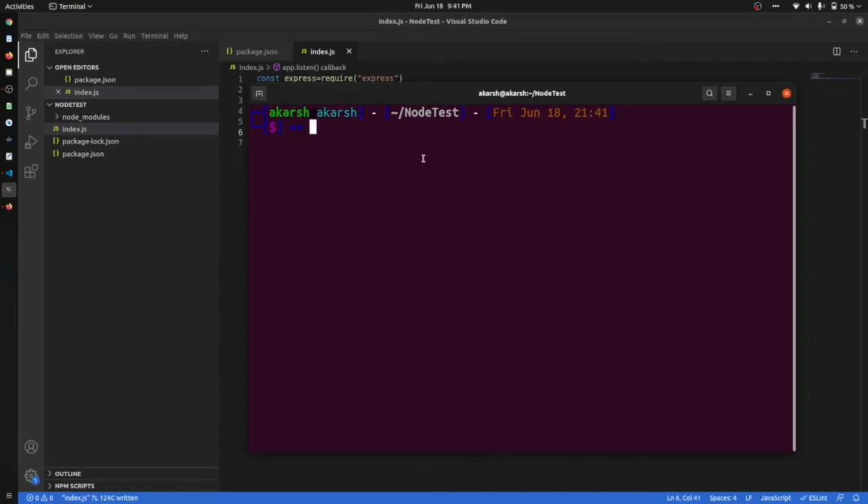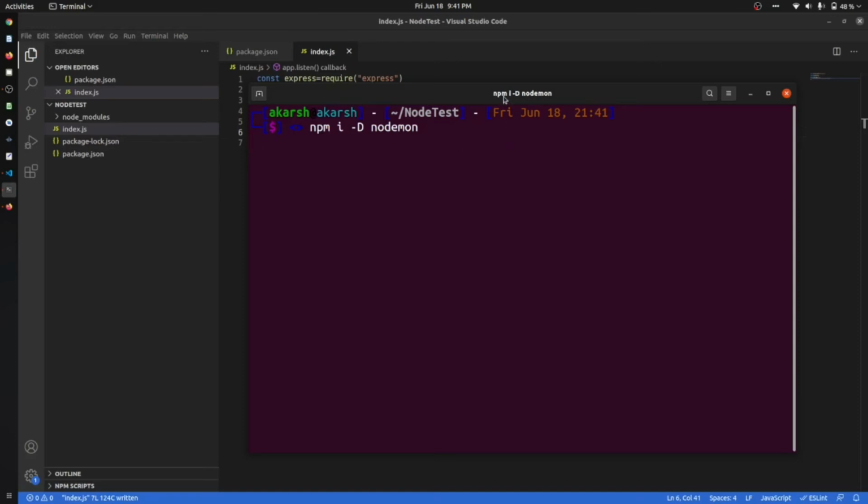So what we have to do is install a dev dependency, that is nodemon. Basically, a dev dependency is a dependency that will just run for your development process. It will not run for the production process. So how can we install a dev dependency? npm i -D nodemon. Enter.